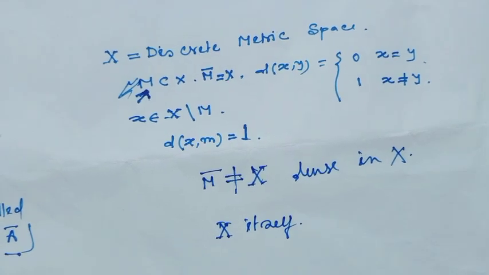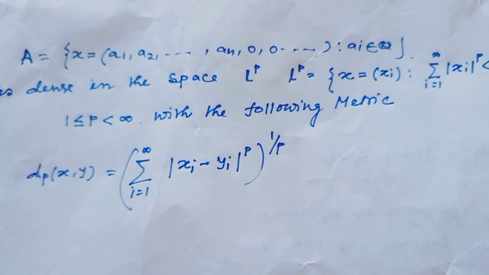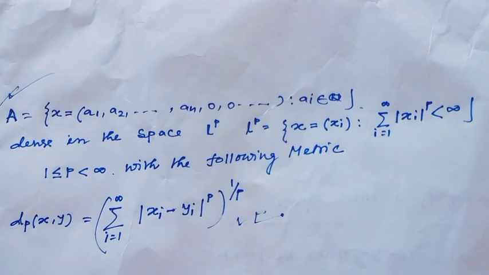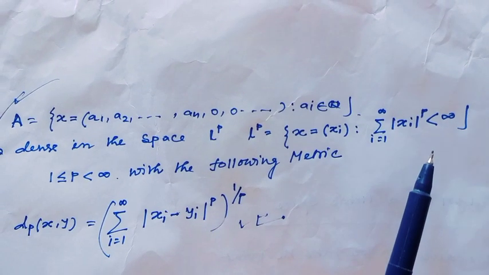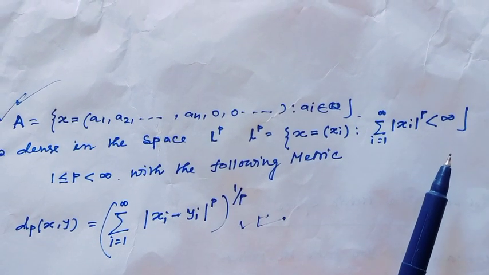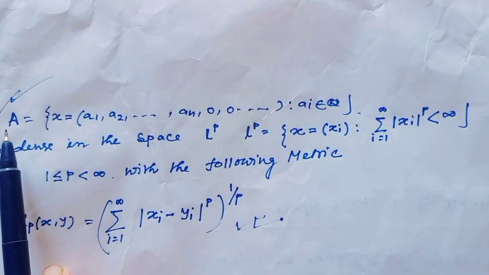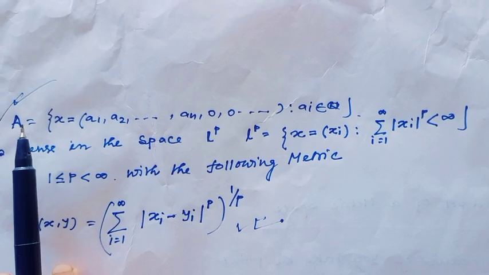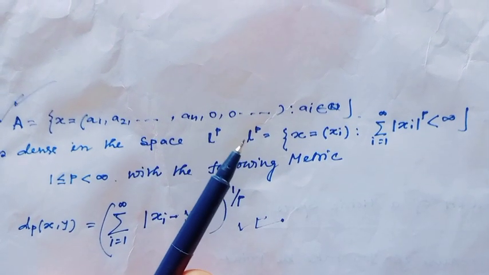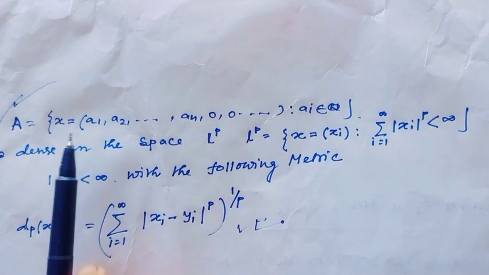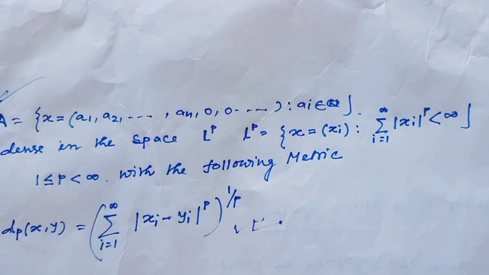Our next example is the l^p space. We all know what the l^p space is: it consists of sequences whose infinite series is convergent. And here the subset A is the collection of sequences whose first n terms are finite values and other terms are 0. We have to prove this subset is dense in the space l^p.